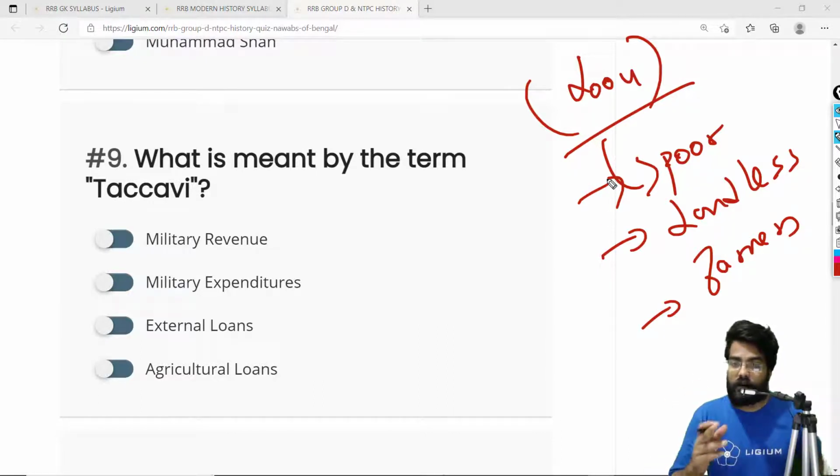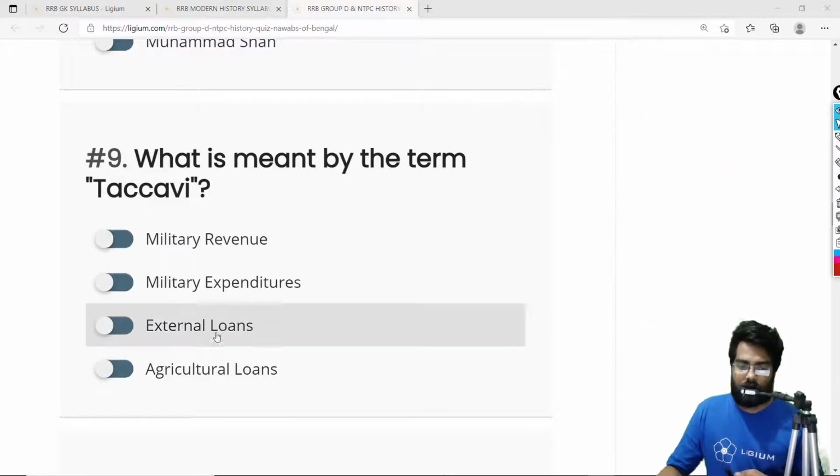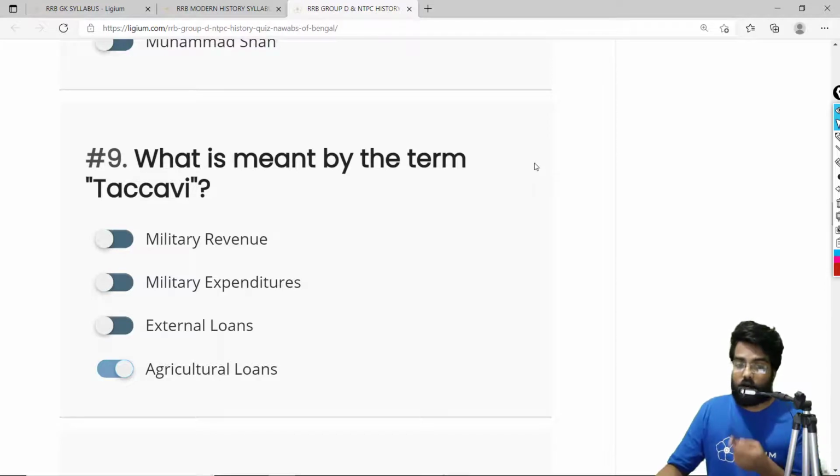So this agriculture loan was known as Taqavi. The essence was that he wanted to help the poor become more prosperous. He wanted agriculture to grow, and overall to make sure that Bengal remains a prosperous state. So the correct answer is agriculture loans. Taqavi basically means agriculture loans. This experiment was really successful, and it is one of the reasons why under Murshid Quli Khan and later Shujauddin, Bengal became a very prosperous state.